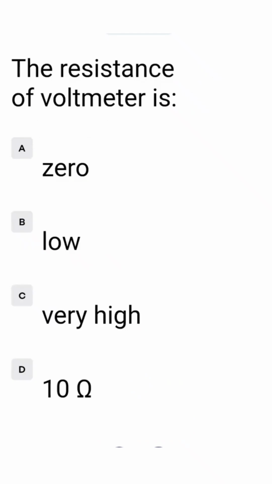The resistance of a voltmeter is A 0, B low, C very high, D 10 ohm. The resistance of a voltmeter is very high, that is in option C. So we take option C.